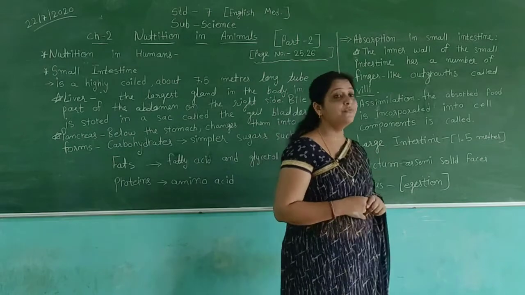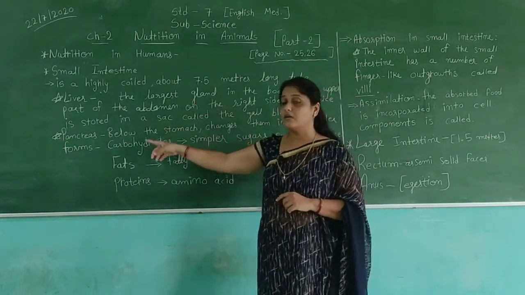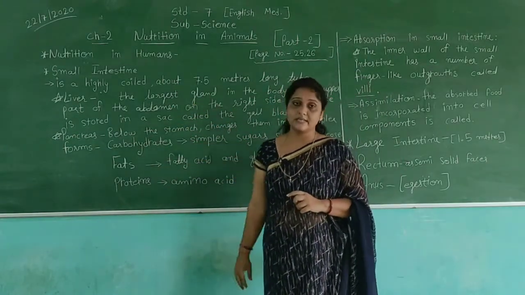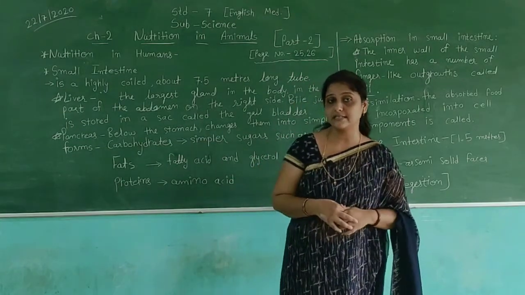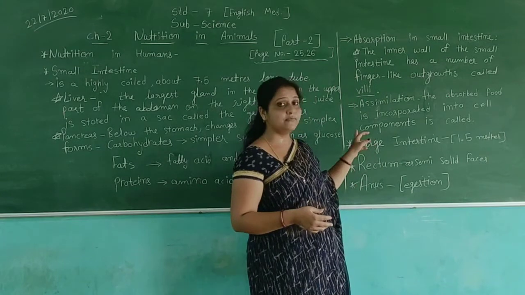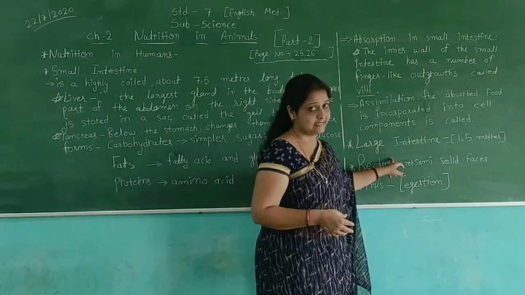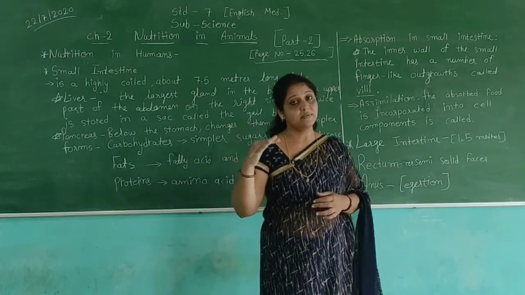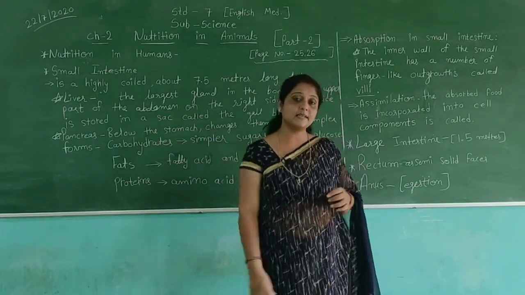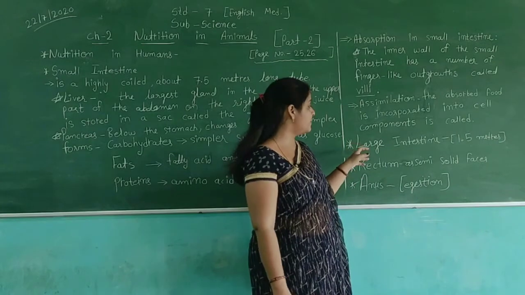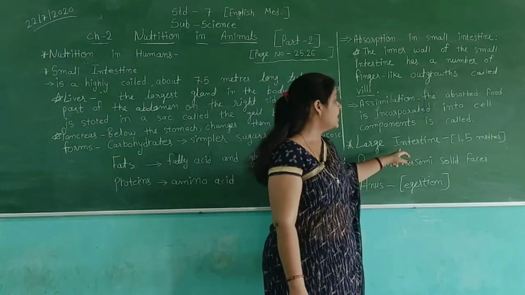Then, after the digested food is processed in the small intestine, the undigested food goes into the large intestine. First the stomach, then the small intestine, and then the undigested food goes into the large intestine.